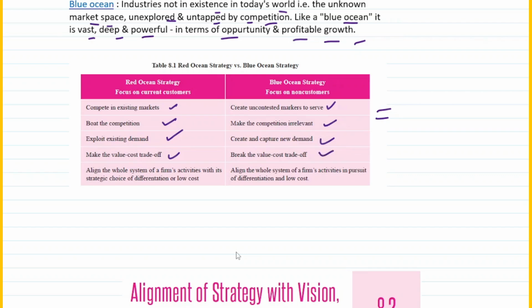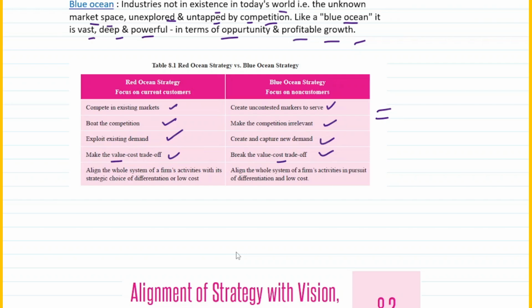Value cost trade-off is nothing but you choose between creating value for customers at a higher cost or creating reasonable value at a lower cost, right? So in terms of red ocean strategy, you try to make the value cost trade-off, whereas in case of blue ocean strategy, you break the value cost trade-off.